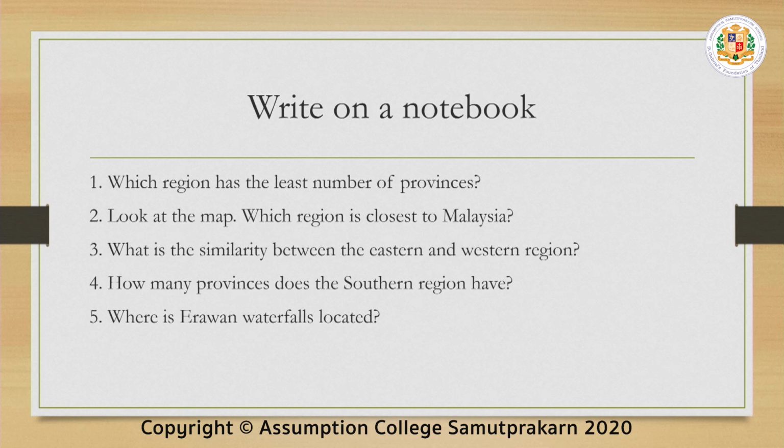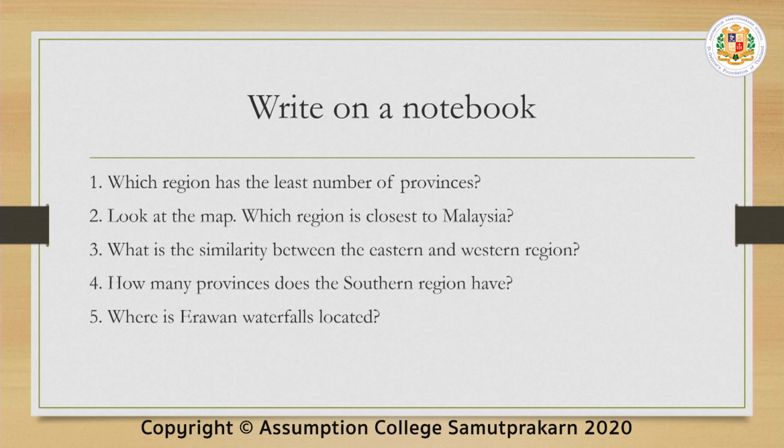First question, which region has the least number of provinces? Of the three regions that I have discussed today, which of those three has the least number of provinces? Number 2, if you look at the map of Thailand, which region is closest to Malaysia?